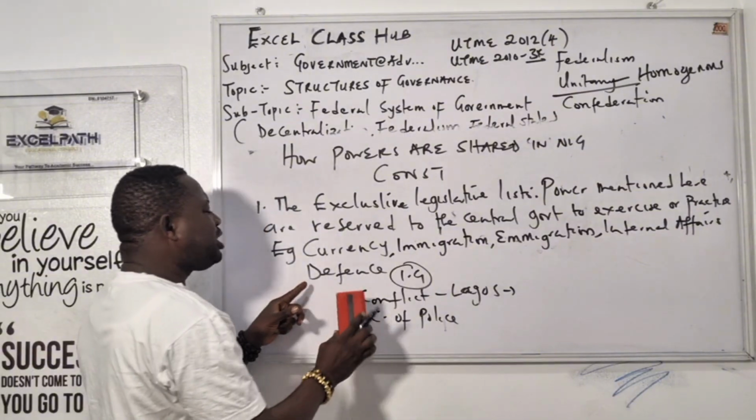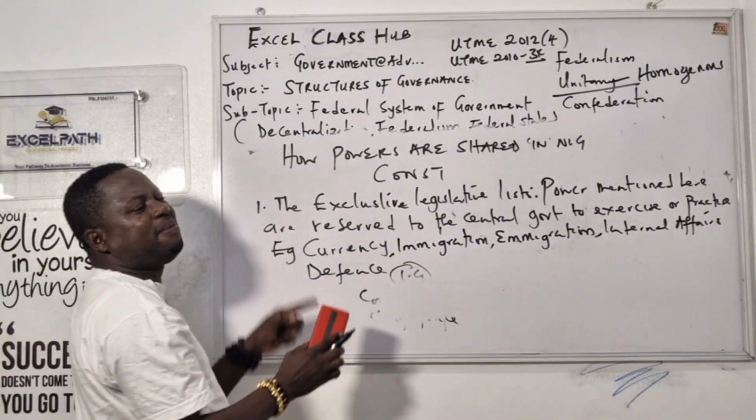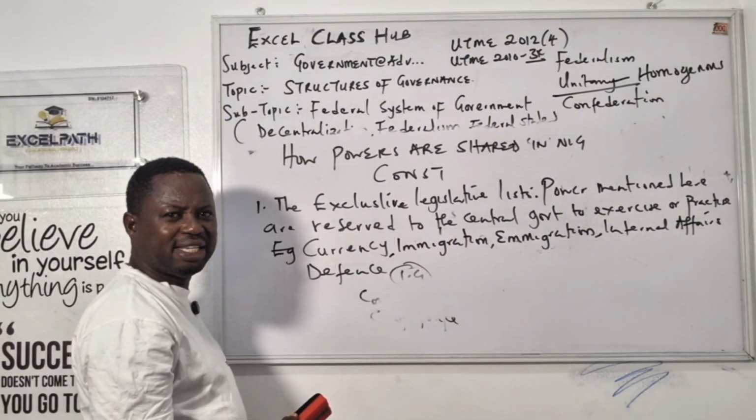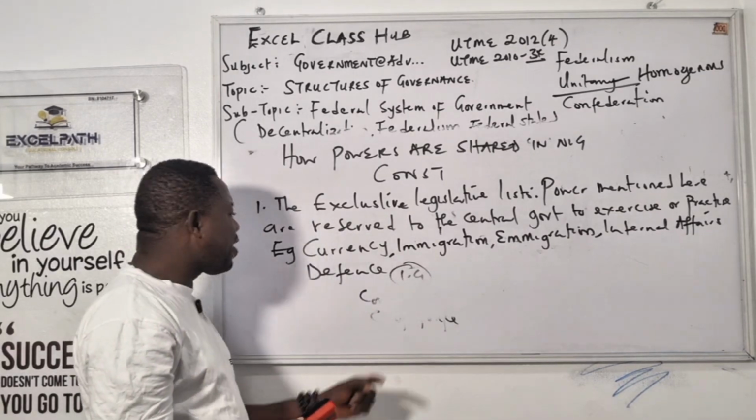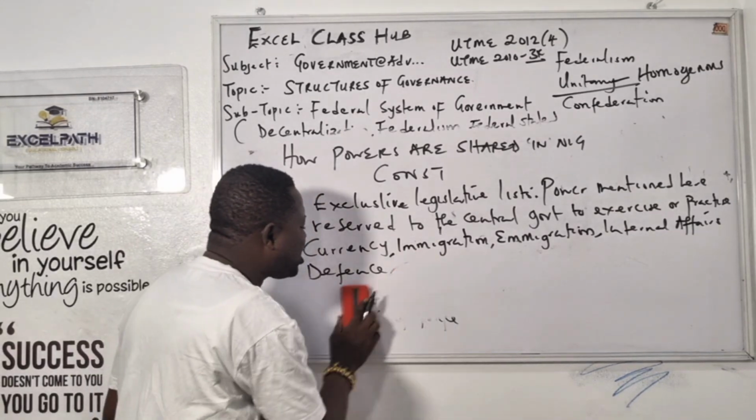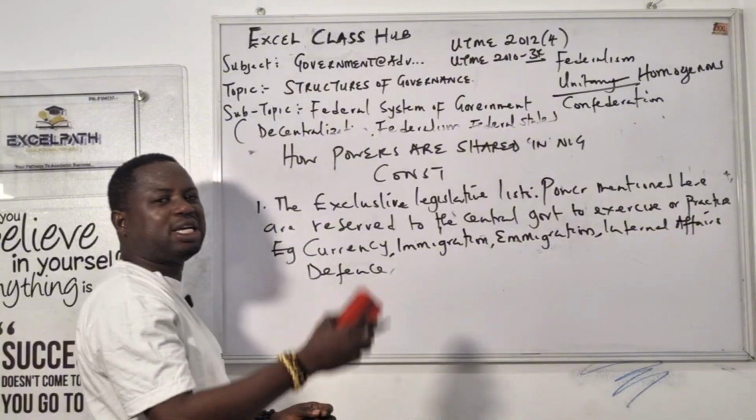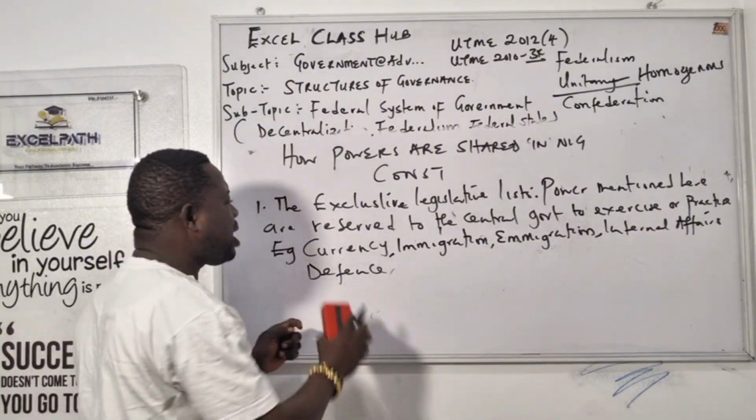Why? Because this one, they are meant for who? For the central government, not states. States don't pay their salary. It's the federal government that pays their salary. So they have defense here, we have the army. That's why we have the Nigerian Police Force. So there are many under this one.